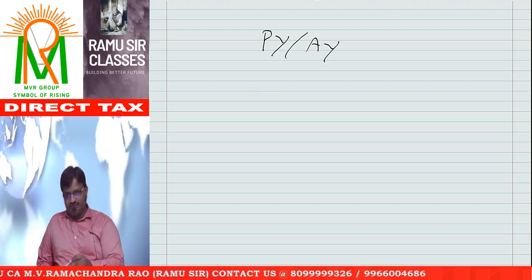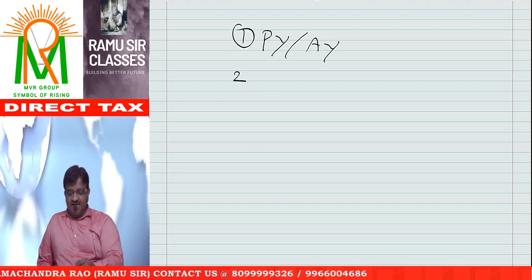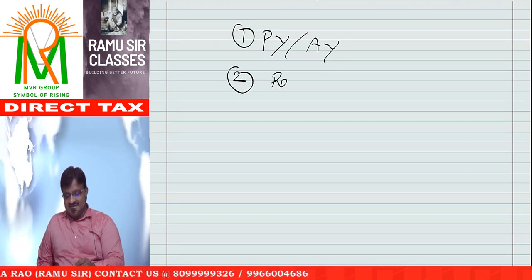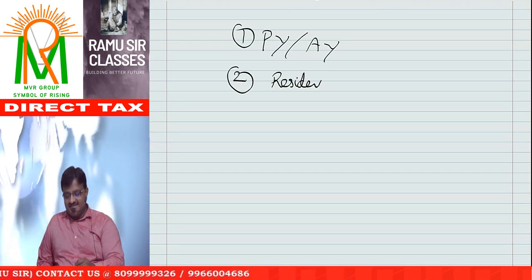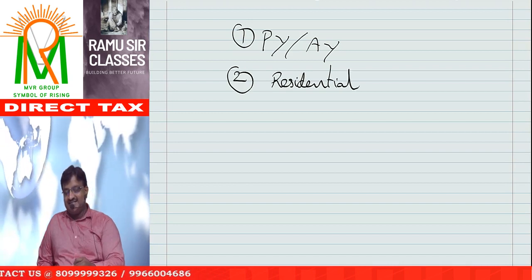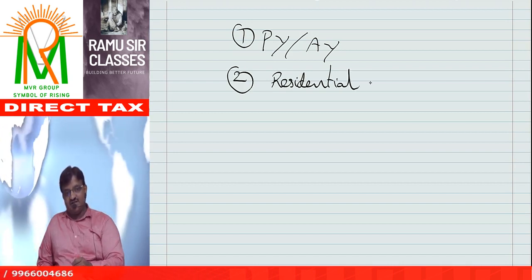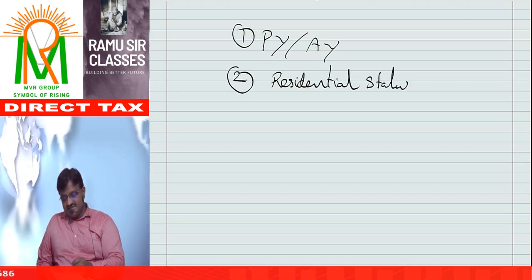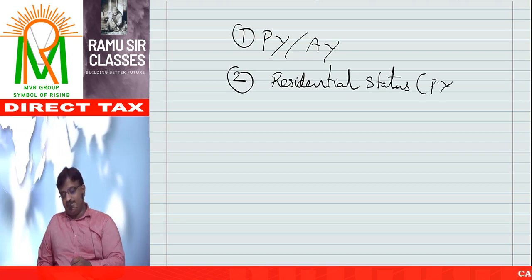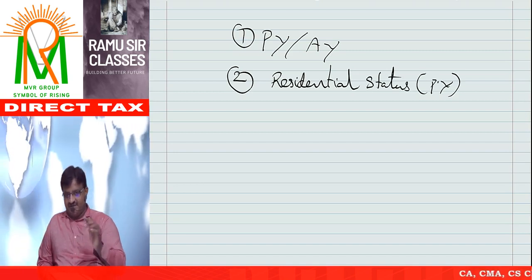Question number 1. The second question: what is the residential status of that person for this previous year? We need to ask for the previous year, not for the assessment year.